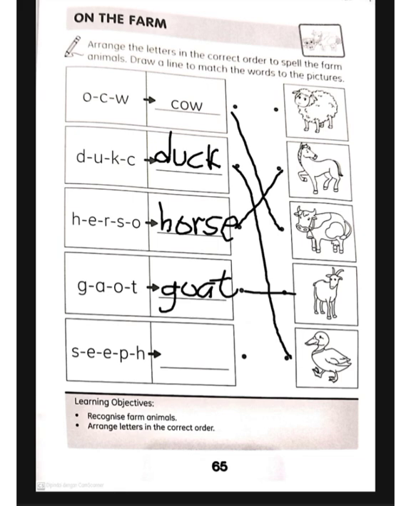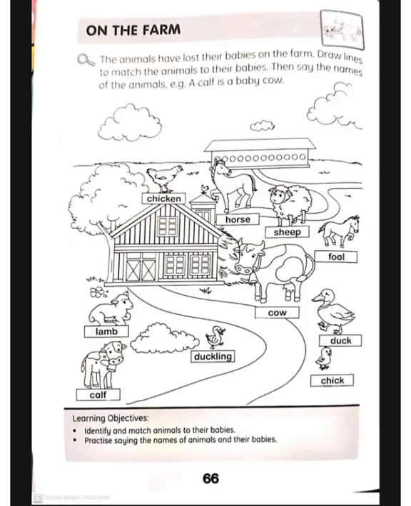And then the last one is sheep. Double itu bacanya I ya. Sheep. Sheep. So matching to sheep. Okay, if you are ready, you may color ya. Now before coloring, let's go to the next page.